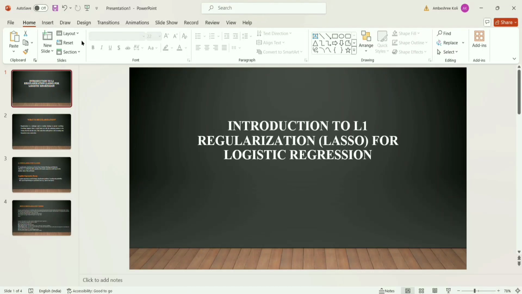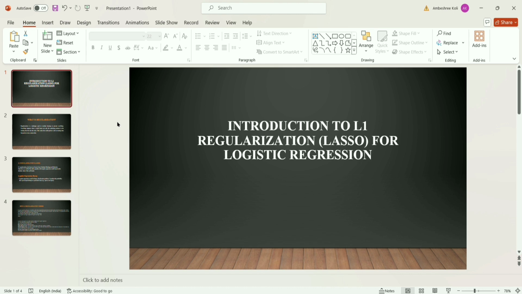So, introduction to L1 regularization, also called Lasso, for logistic regression. We know that Lasso regularization is used in logistic regression. First of all, we need to know what regularization is, what logistic regression is, and what L1 regularization is. So, what is regularization?